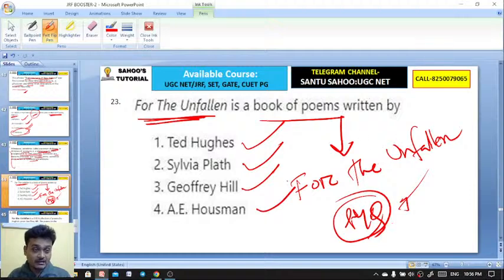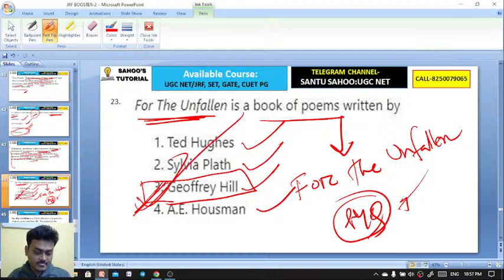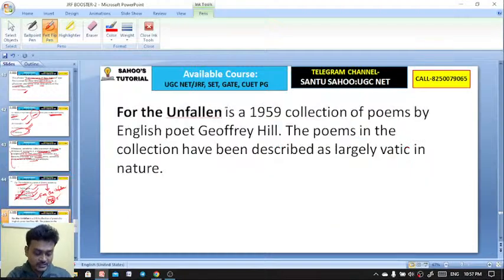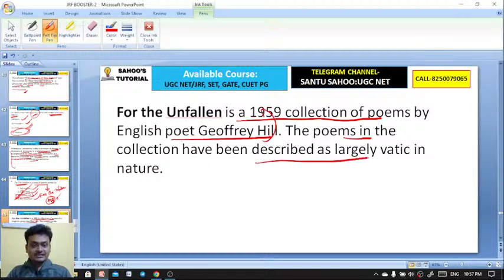It's Geoffrey Hill. Okay. For the Unfallen is a book of poems by Geoffrey Hill. Excellent. Well done. For the Unfallen is a 1959 collection of poems by English poet Geoffrey Hill. The poems in the collection have been described as largely Vedic in nature.